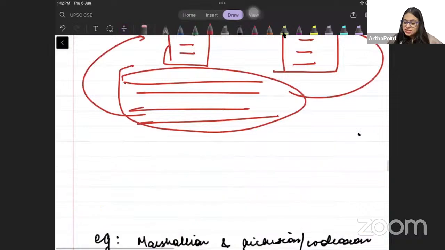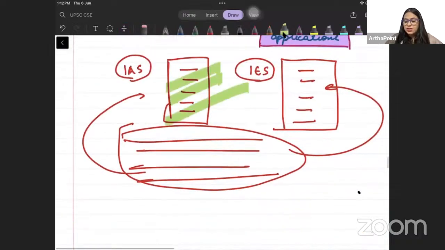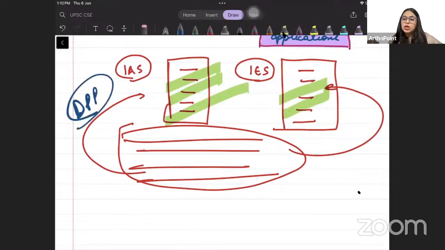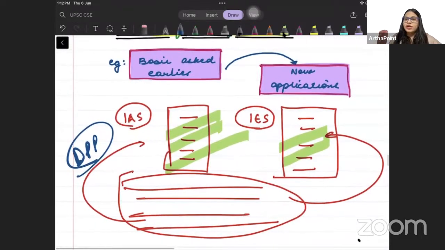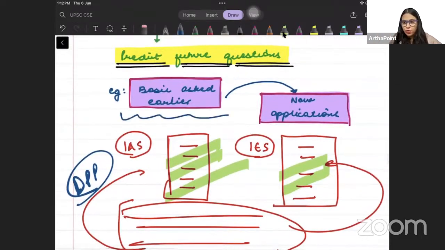तो ये जो practice assignment आपको मिलेगा, right? We call these assignments as DPPs, daily practice papers. You go ahead and you do those assignments. उन assignments से आप उनको अच्छे से answers को लिखो, right? So try to understand that analyzing the trend is important. What has been asked in the past has been important.